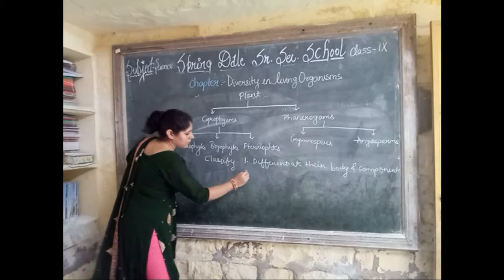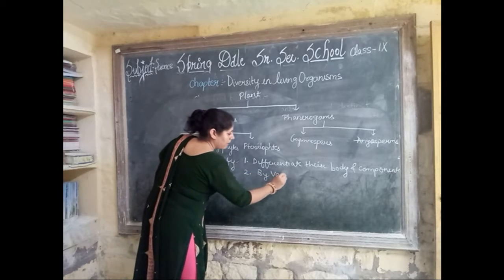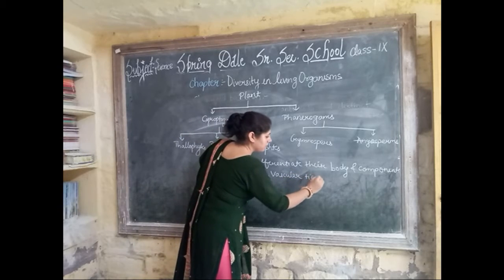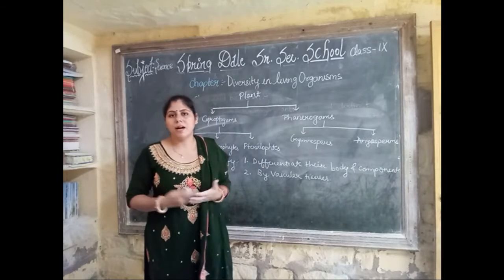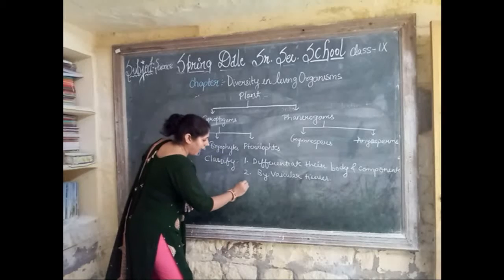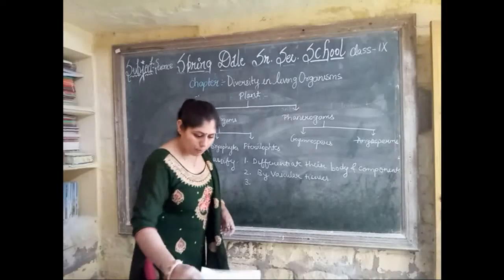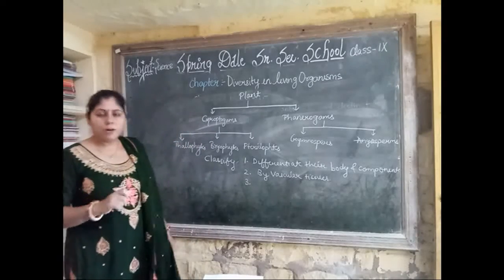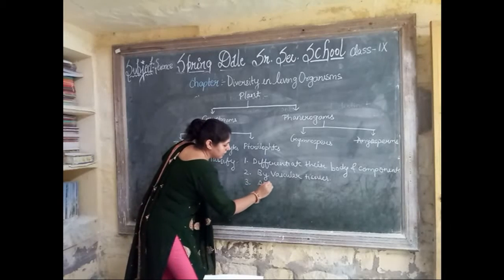Next is the presence or absence of vascular tissues, because some plants have vascular tissues and some plants do not. The third point is the ability to bear seeds.